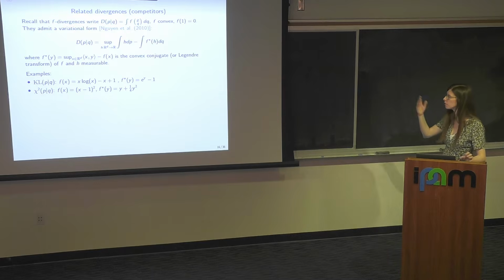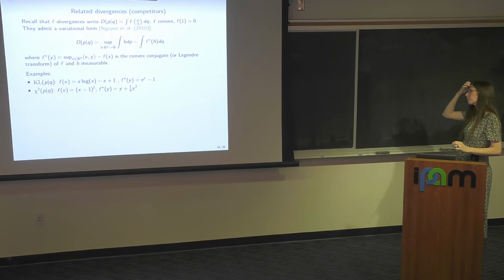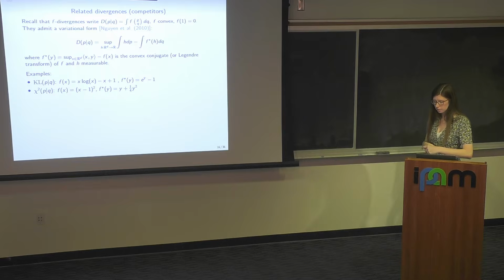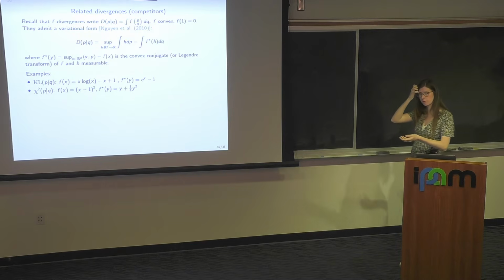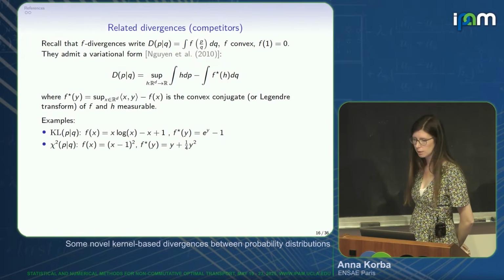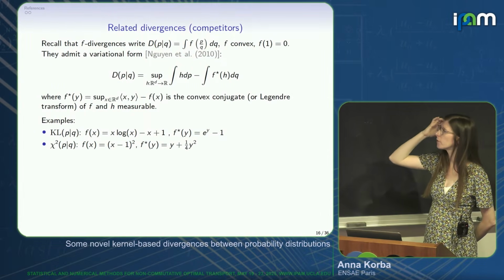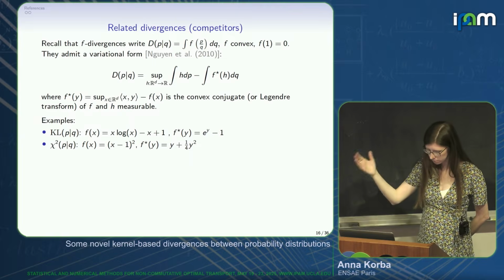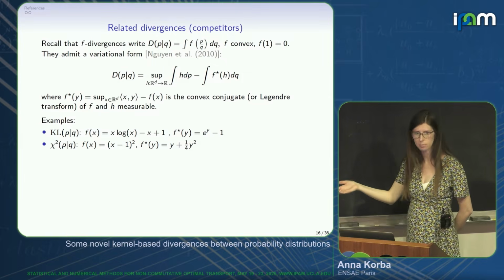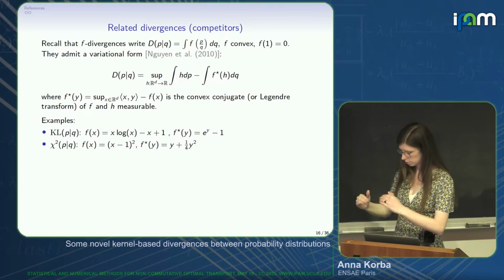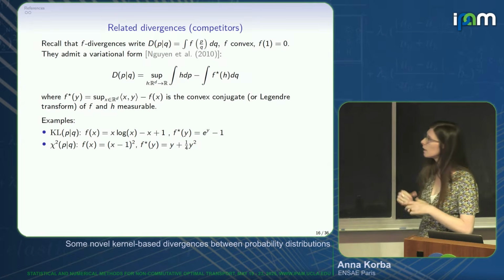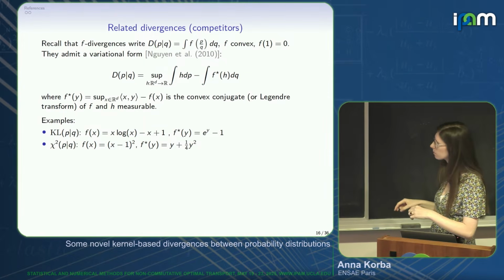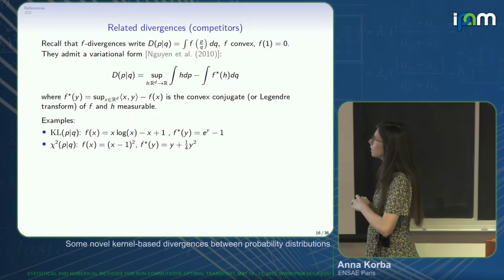All right, so before I showed you some experiments, we wanted to compare our new object both to the MMD, which was the poor candidate I showed at the beginning, and to more recent competitors from the literature. The competitors I will present now also leverage f-divergences, which are very sensitive to the difference of supports between P and Q, and kernels. But they do it in a different way.